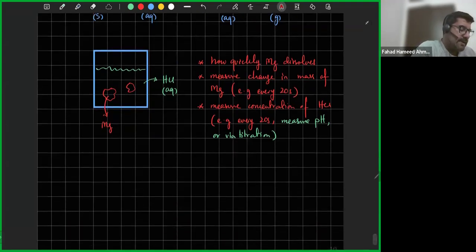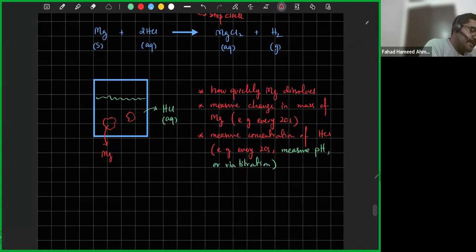So what else can I do? When I add this piece of Mg, I'm going to immediately start seeing bubbles of H2 gas getting produced. If it's possible, I can count the amount of bubbles forming. Again, for example, you do it every 20 seconds.